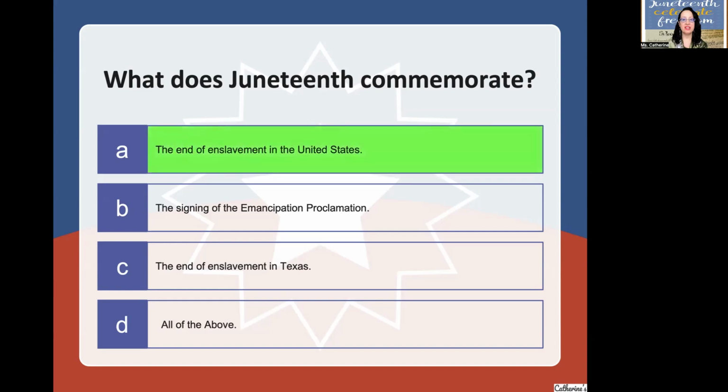The end of enslavement in the United States. Okay, so if we say the end of enslavement in Texas, that would be wrong. The reason why that would be wrong is because that is the last state that ended the enslavement in the United States. If I say the end of enslavement in Texas, then that would mean only Texas. Okay, so the end of enslavement in the United States, and Texas was the last state for that to be the end. Trick question, okay?